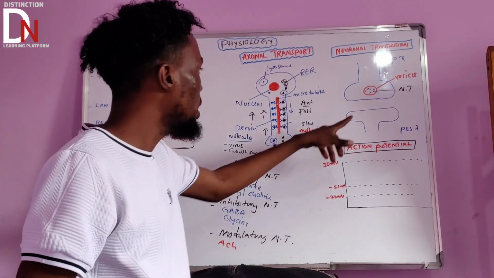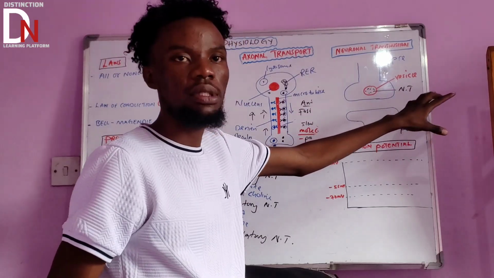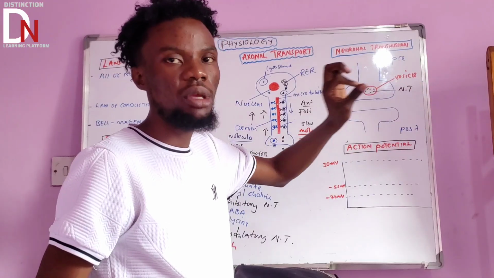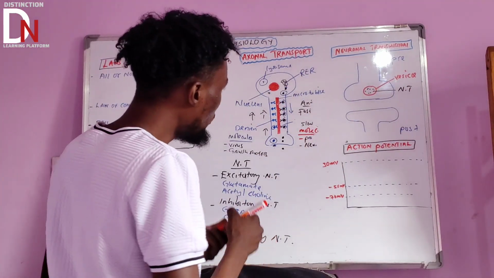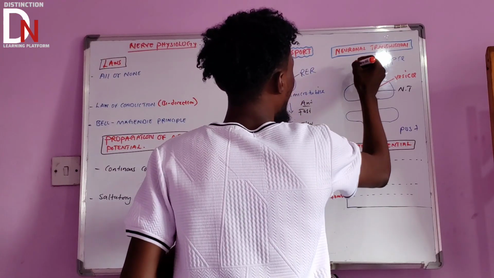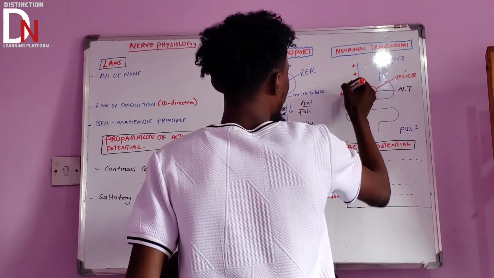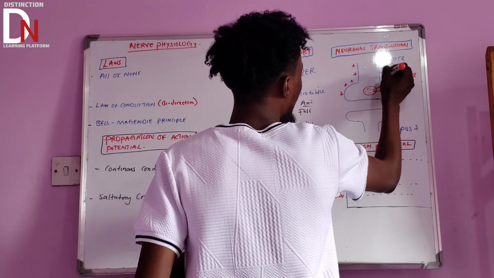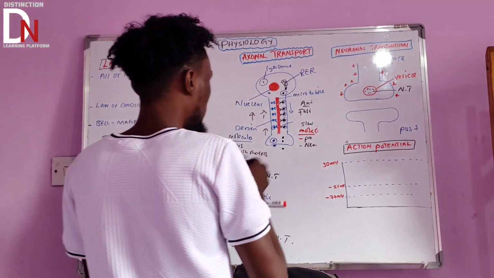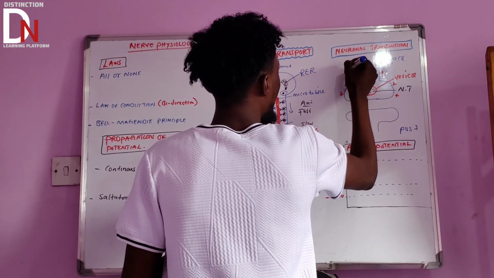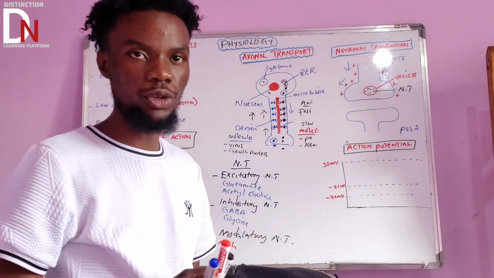So let's say here, either way, this vesicle has a certain neurotransmitter, whether excitatory, inhibitory, or maybe a modulator. What do you think is going to happen? The action potential will come to this presynaptic neuron. It is coming in this direction, from the cell body to the axon, up to the axonal terminal.